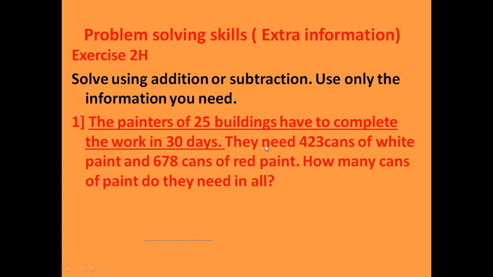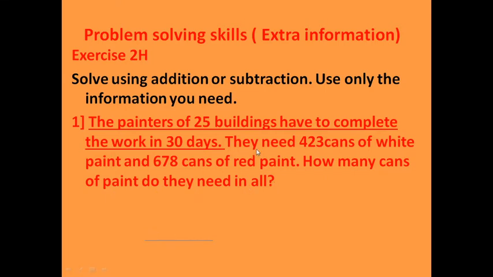So here they need 423 cans of white paint and 678 cans of red paint. So how many cans of paint do they need in all? When we read the problem, here we know only what he wants: how many cans of paint they need in all.